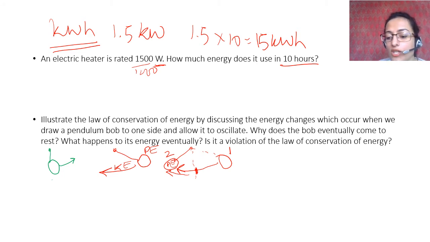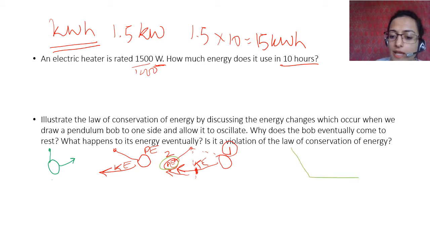How much will this potential energy be? In an ideal situation, the entire potential energy at 1 gets converted into kinetic energy, and this entire kinetic energy gets converted into potential energy at the second position. If you remember the first law of motion, you had been given this example that if a ball is released from a slope, in an ideal frictionless situation it will continue to move until it is acted upon by an external force.